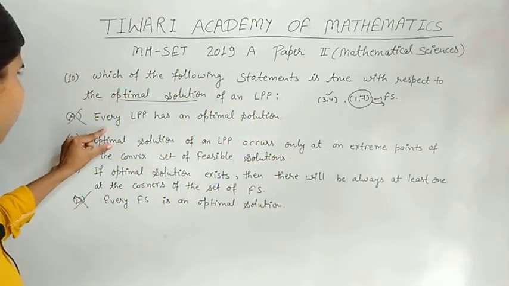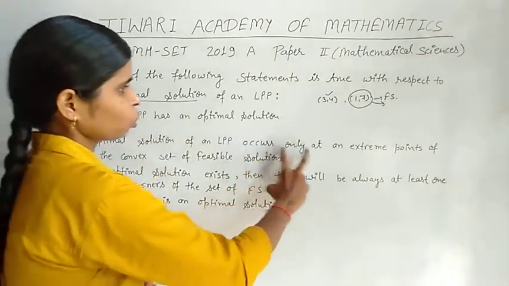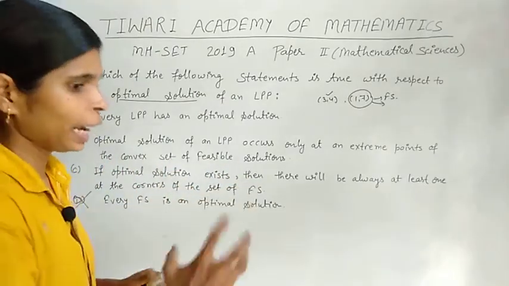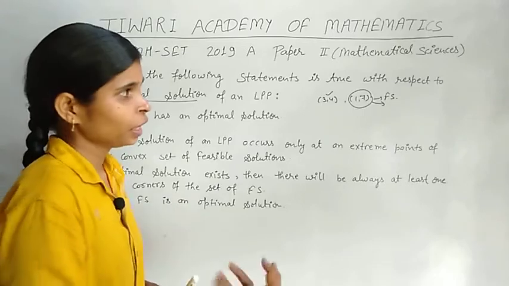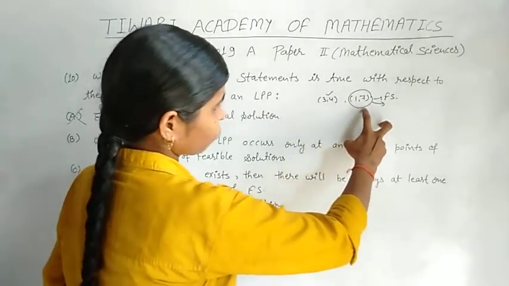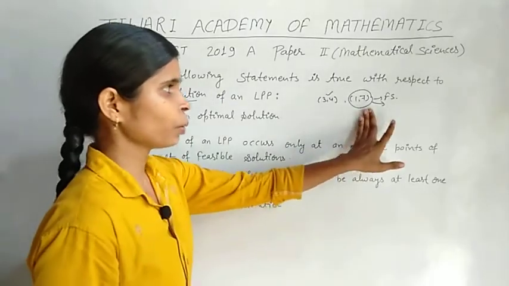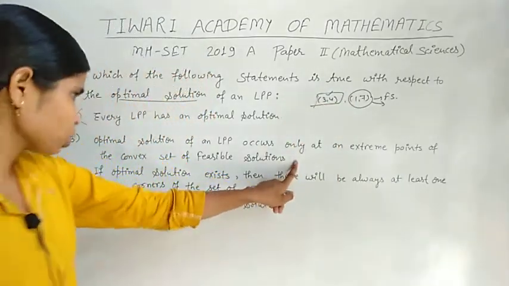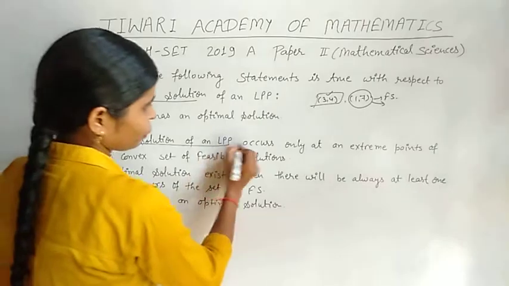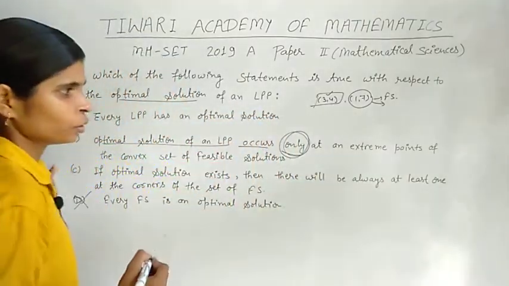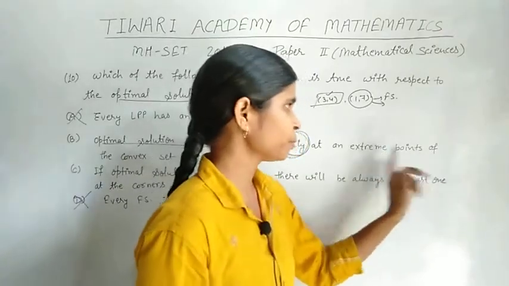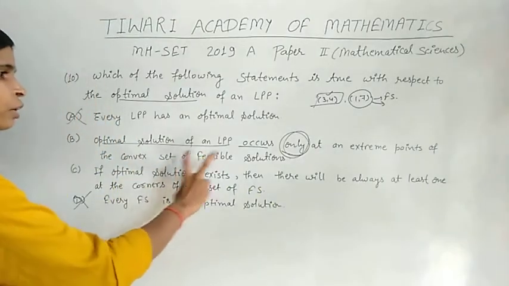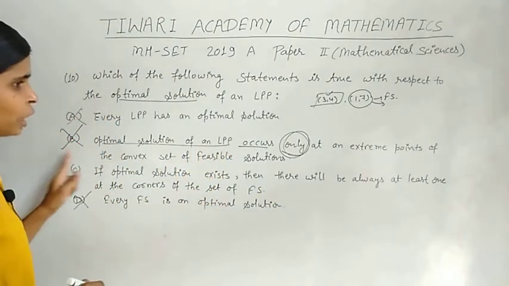Option B, optimal solution of an LPP occurs only at an extreme point of the convex set of feasible solutions. Extreme point, meaning maximum point. See in question number 9, the maximum point is this, but the optimum value is given by (3, 4). So this option is also wrong. It says optimal solution occurs only at an extreme point, meaning either a maximum point or a minimum point, so option B is also a wrong option.